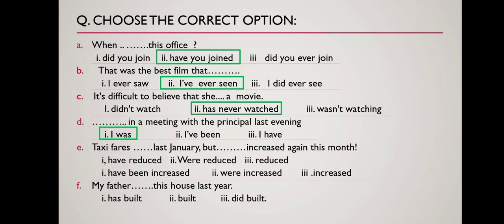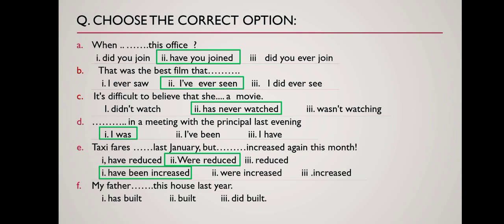Coming to sentence E. Taxi fares dash last January, once again past time. Then but increased again this month, which is recently done. So in the first blank, which option are you going to choose? Done correctly. And the second one, which is recent past, let's check your answer. Yes, taxi fares were reduced last January but have been increased again this month.